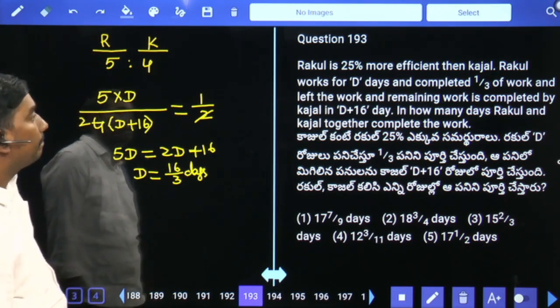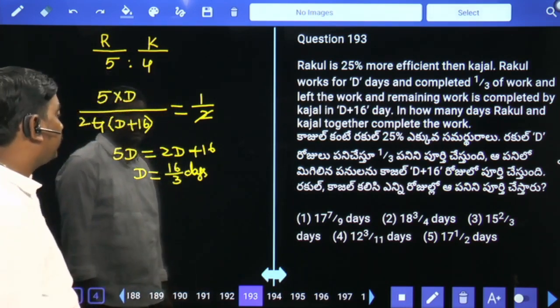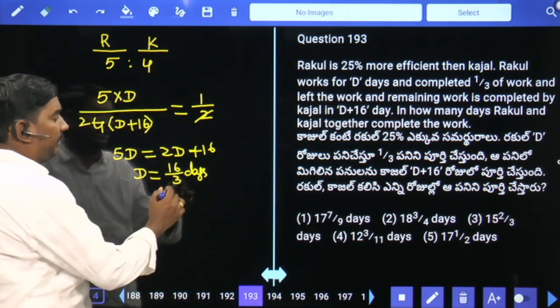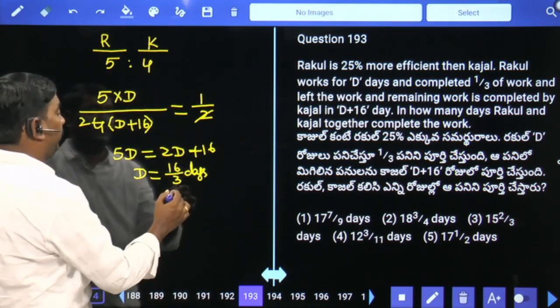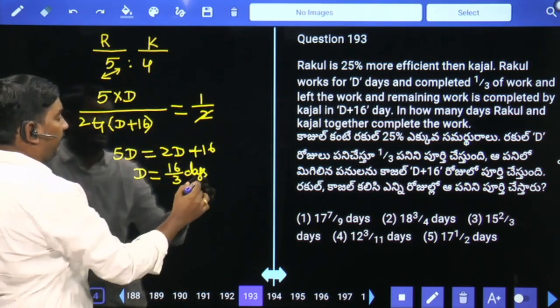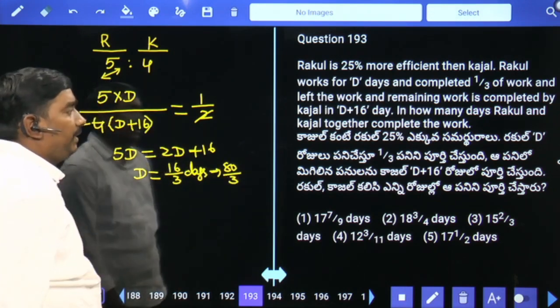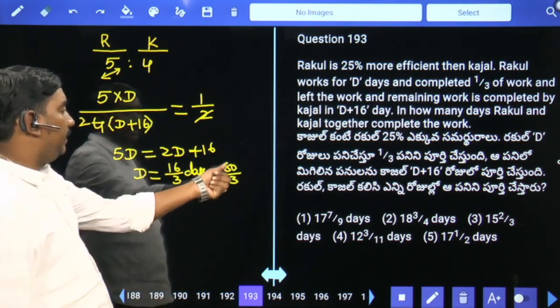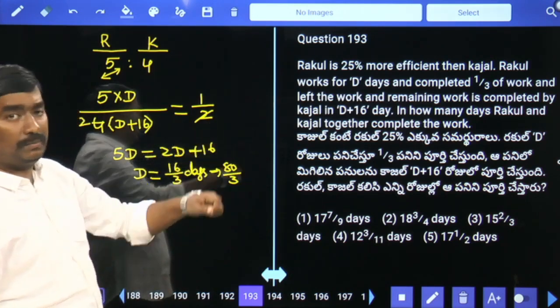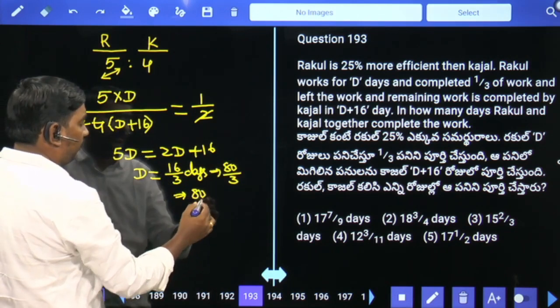D days means 16 by 3 days, so per day 5 units, in 16 by 3 days means 80 by 3 units. That 80 by 3 units is nothing but one third of the work. So then total work is 80 units.